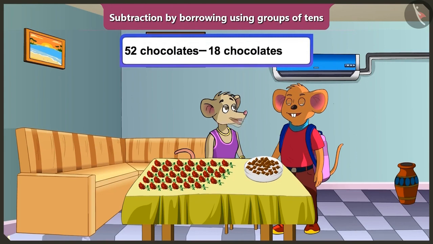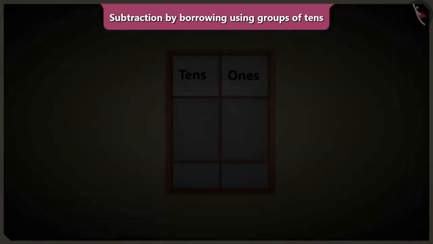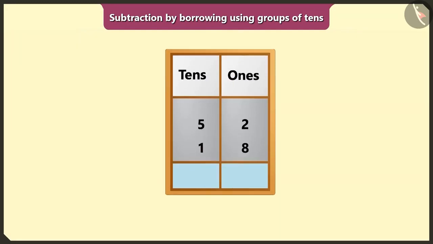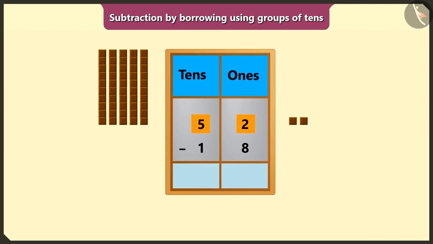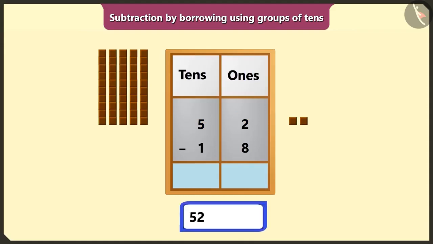We ate 18 chocolates out of 52. So now how many chocolates are left? I don't know. Chi-Chi, let's do subtraction after writing 52 and 18 in the box of ones and tens. Yes, let's do it. You had 52 chocolates, which means 5 tens and 2 ones. We ate 18, meaning 1 ten and 8 ones of them. So here we have to perform 52 minus 18.